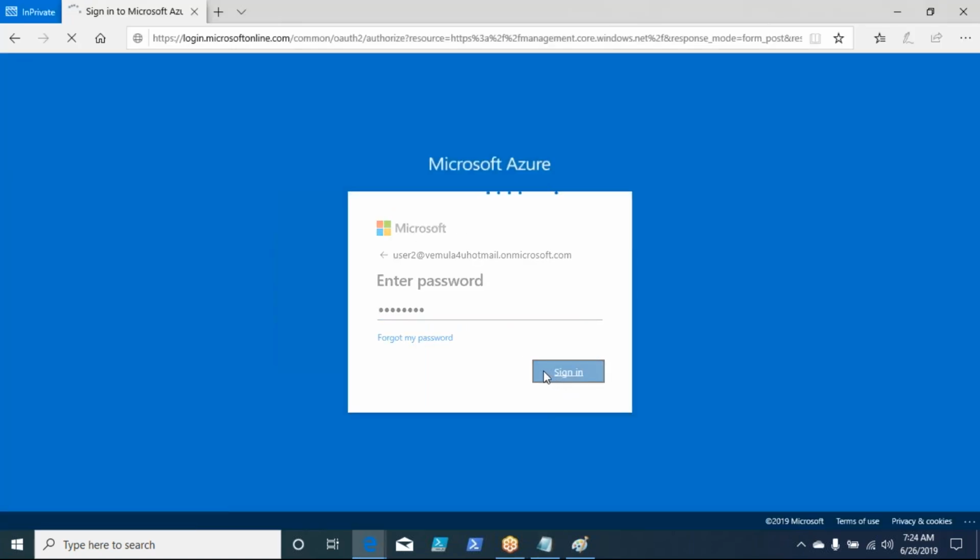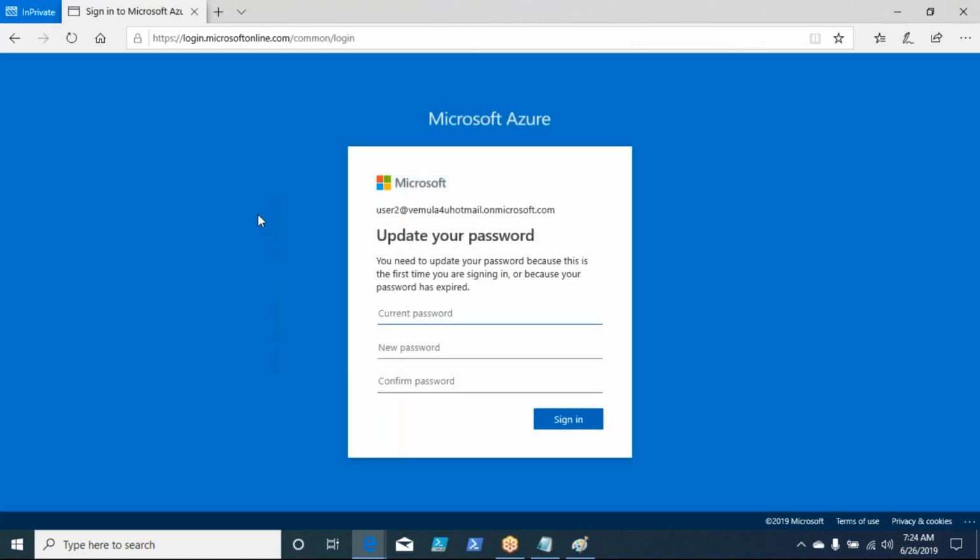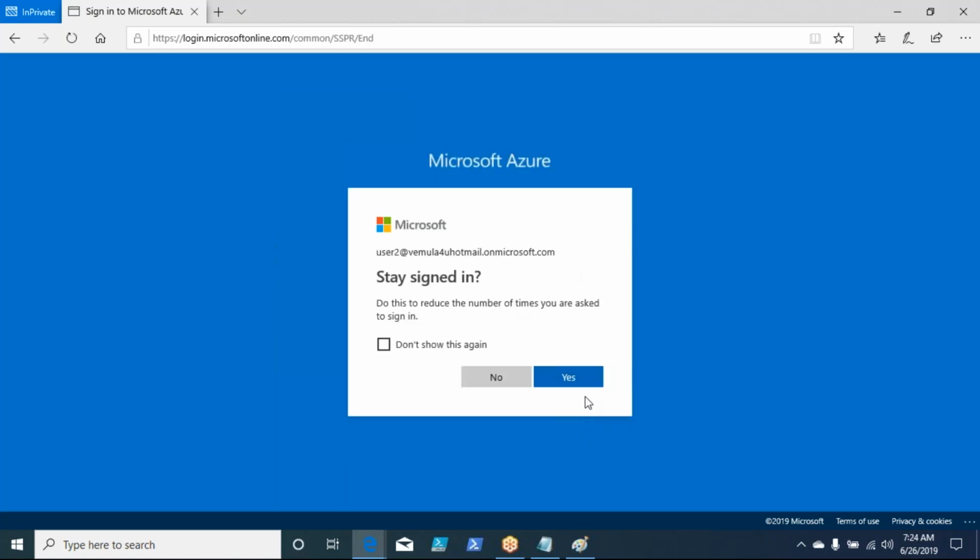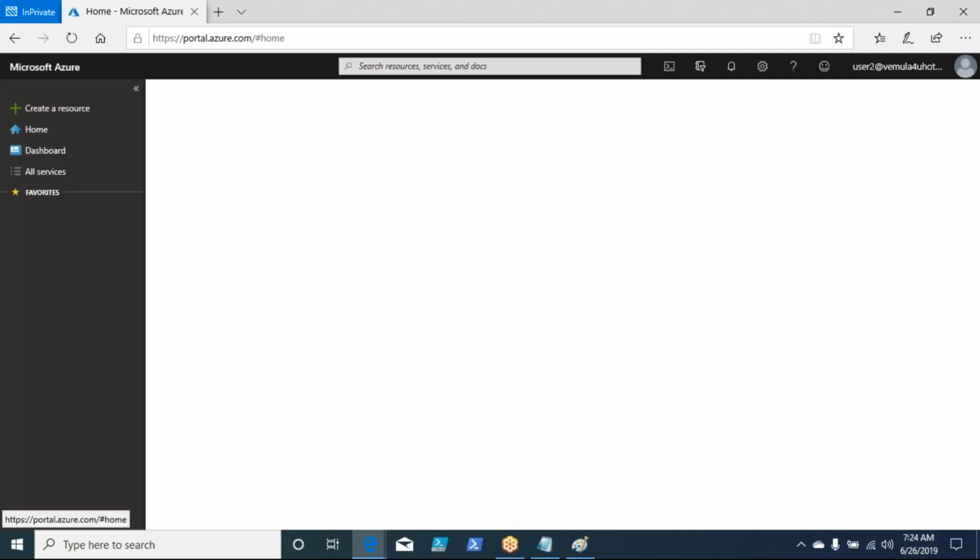Sign in. Now, when he logs in for the first time, it will ask him to change the password, because it's a default password, a generated password. Let us go and reset the password. Right? You are now in the Azure portal.